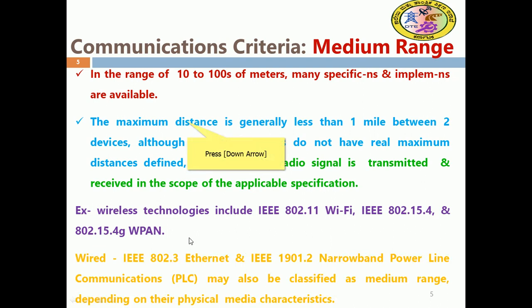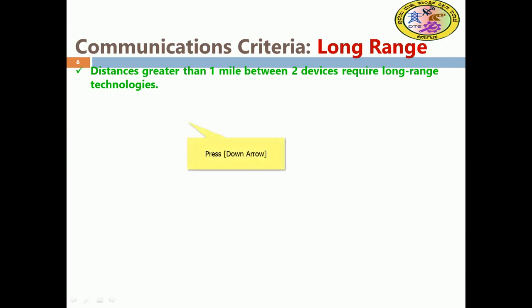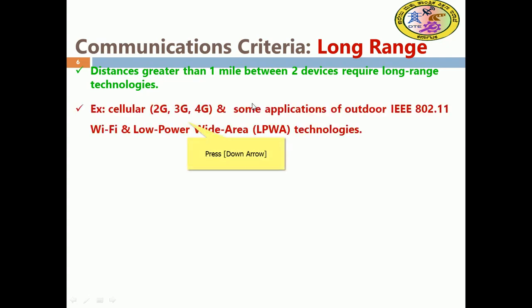A wired one, of course, is 802.3 Ethernet. Also IEEE 1901.2 narrowband power line communication may be classified as medium range, depending upon the physical media characteristics. Long range is a distance greater than 1 mile between the devices. That is a long range technology.